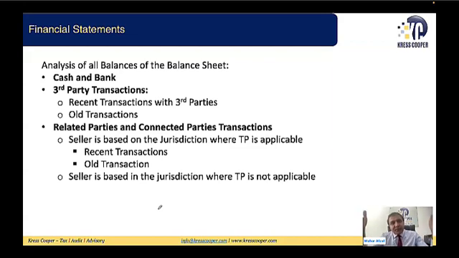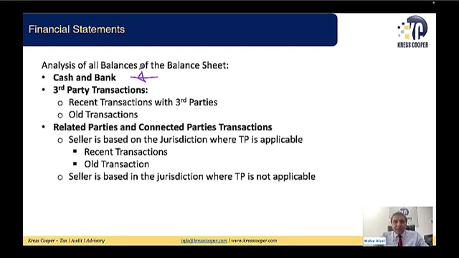Some of the balances in the balance sheet will not have any impact in the future tax period. I'm repeating, some balances will be reflected in the balance sheet that will not have any impact on the taxable profits of the future tax period, like cash and bank. Cash and bank itself will not have any impact on the taxable profits of the future tax period.